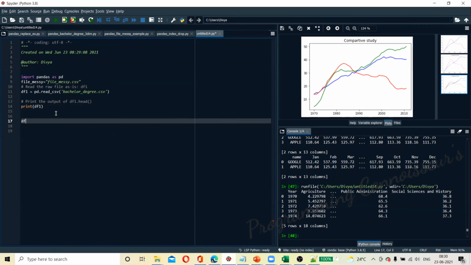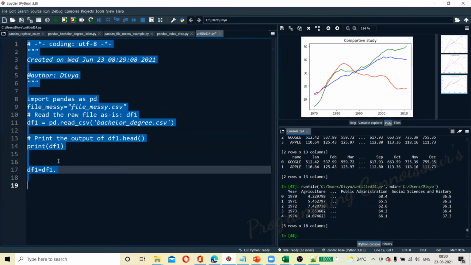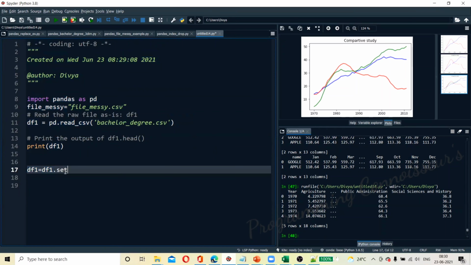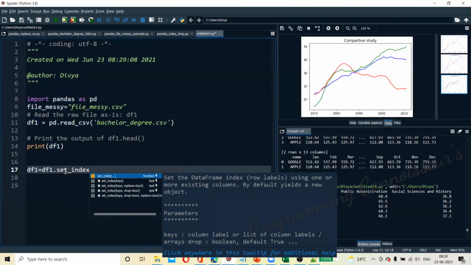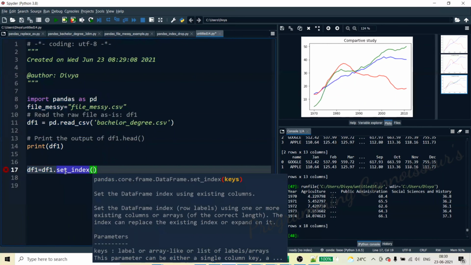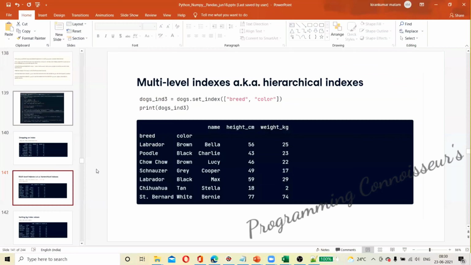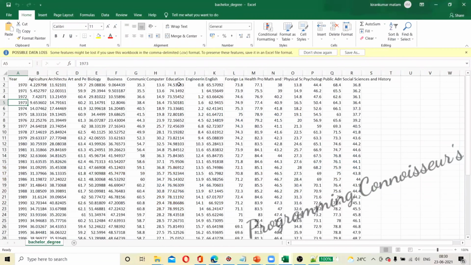What we want to do is df1 is equal to df1 dot set index. We'll increase the font so that we can understand. We want to give keys. What kind of keys, we will understand here. What is the keys value? We can go and read from here.